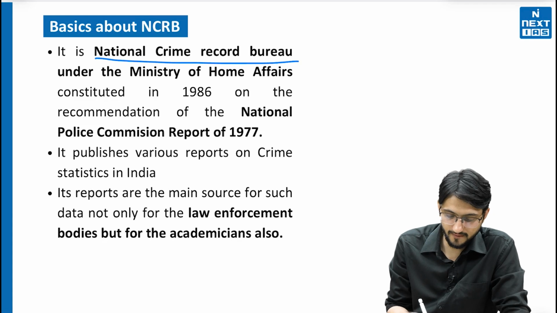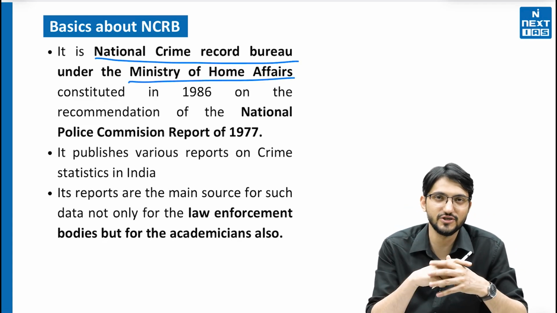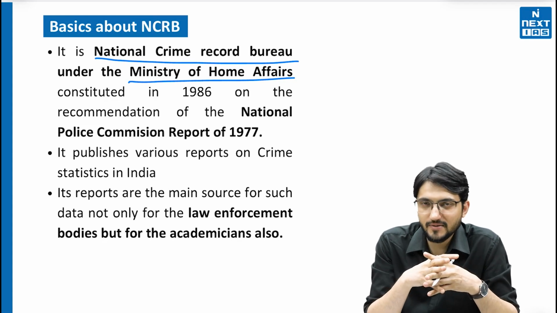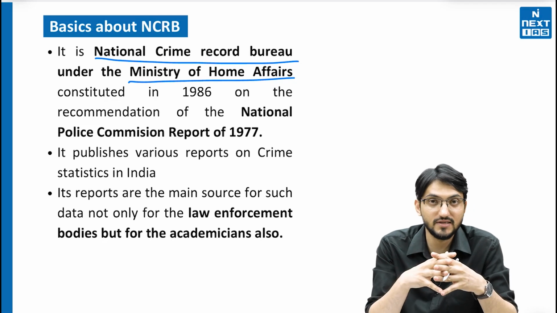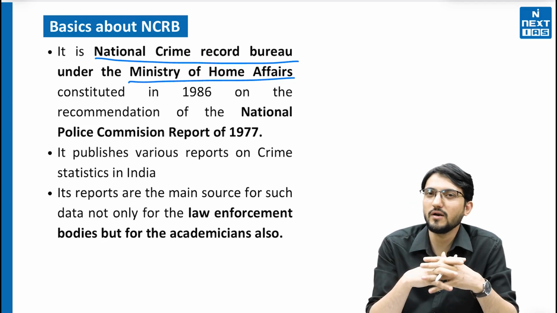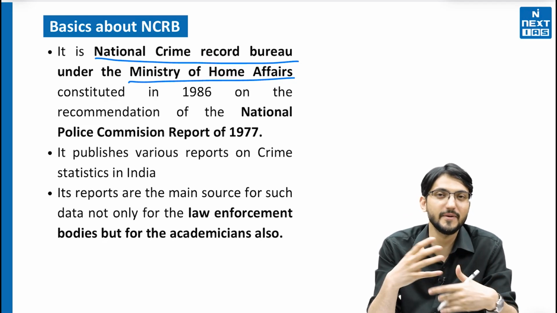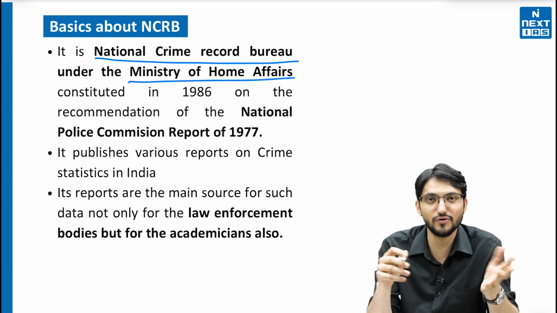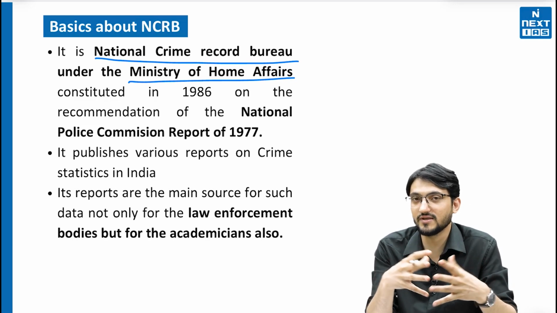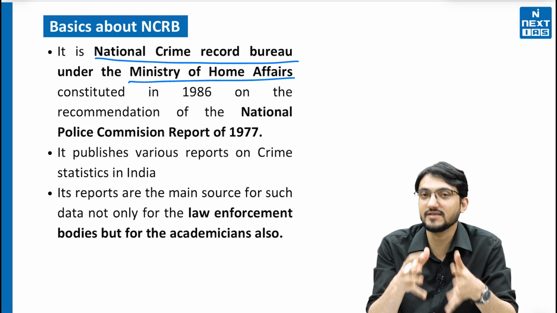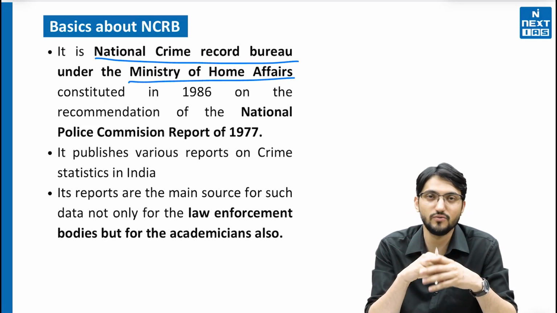The full form I have told. It comes under the Ministry of Home Affairs. I'll give you a very interesting question. The NCRB, that is National Crime Record Bureau, comes under the central government, that is the Home Ministry. But if you remember, law and order comes under the state list. So how come this NCRB is coming under the Home Ministry? That's a good question for you. So find out why it is so, or let's say on what grounds, what legal provisions, the Home Ministry in the central government has this National Crime Record Bureau.